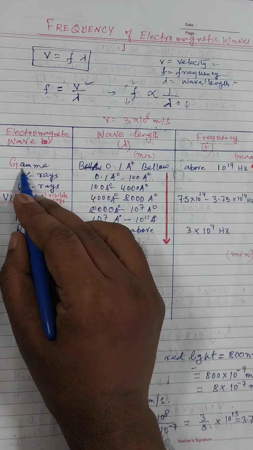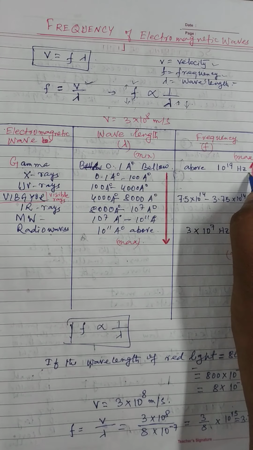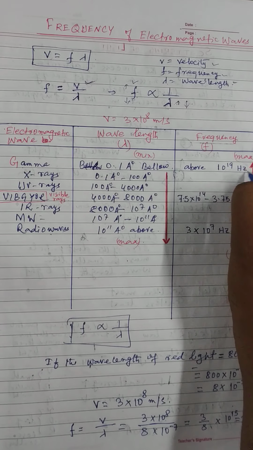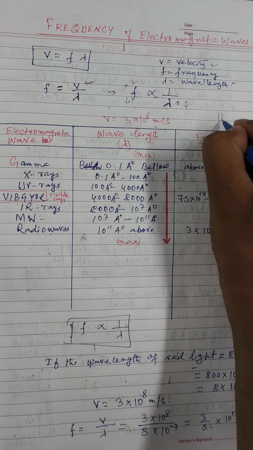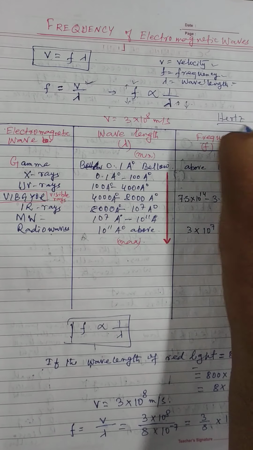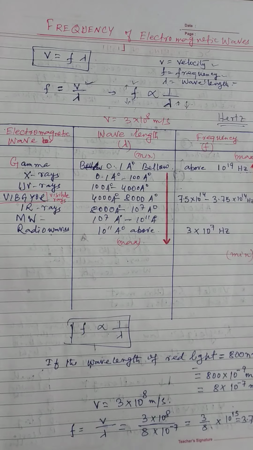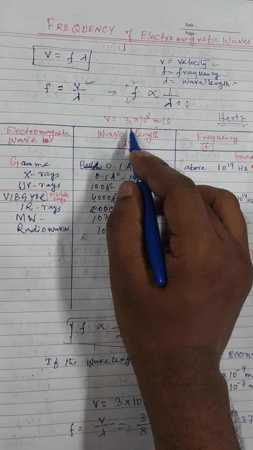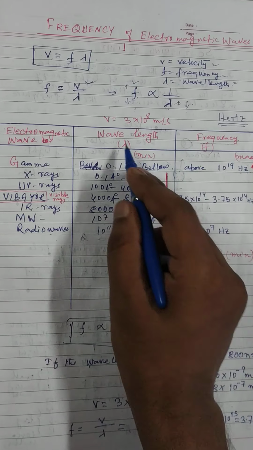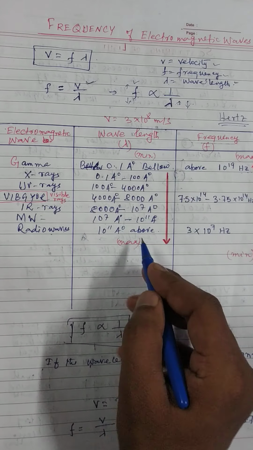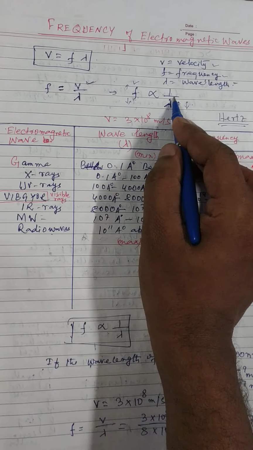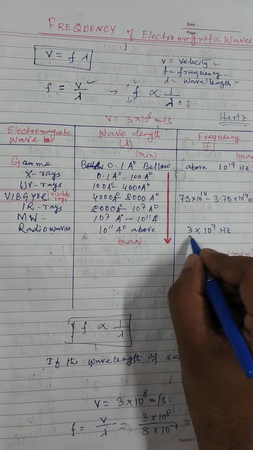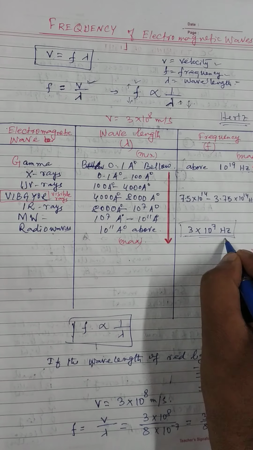So the gamma rays have maximum frequency, 10 to the power 19 Hz. Hz, hertz, is the unit of frequency. Now look at this. The wavelength of the radio wave is 10 to the power 11 angstrom. That is the maximum wavelength. So if this is maximum, then the frequency will be the minimum. The frequency of the radio wave is minimum, that is 3 into 10 to the power 7 Hz.